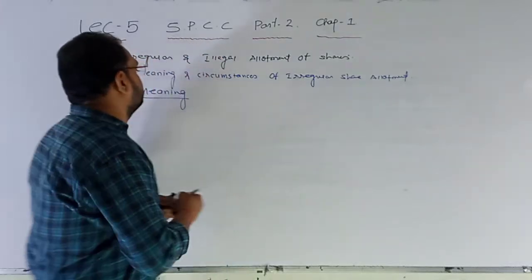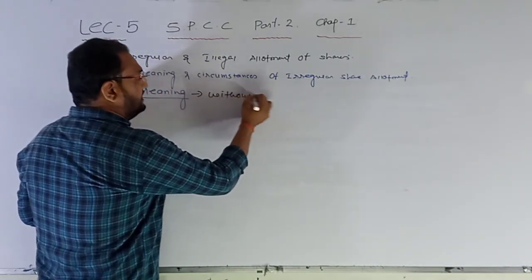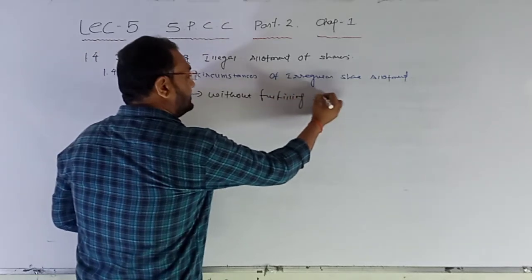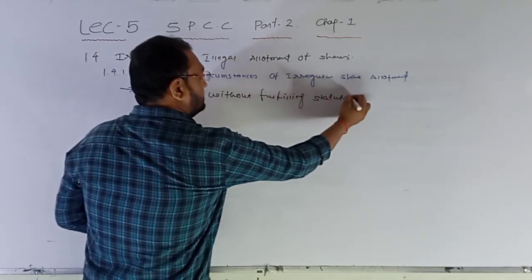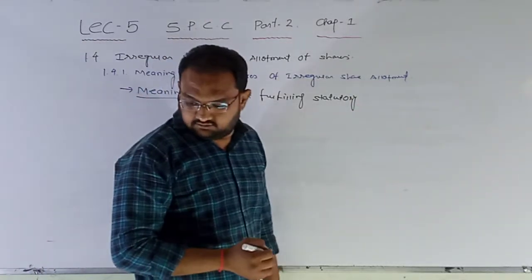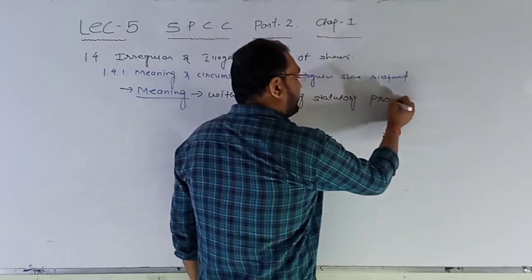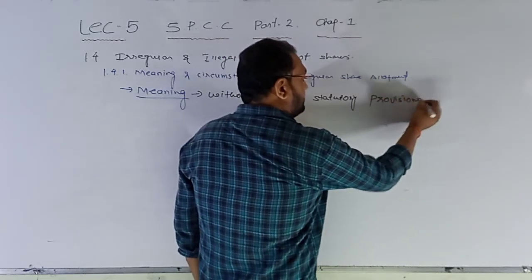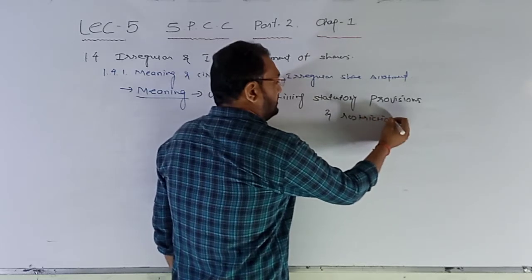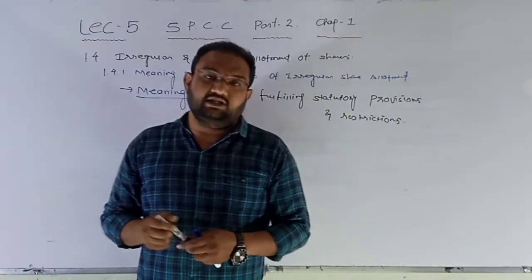So here we are writing that without fulfilling statutory provisions and restrictions. Now remember point number 1.3.